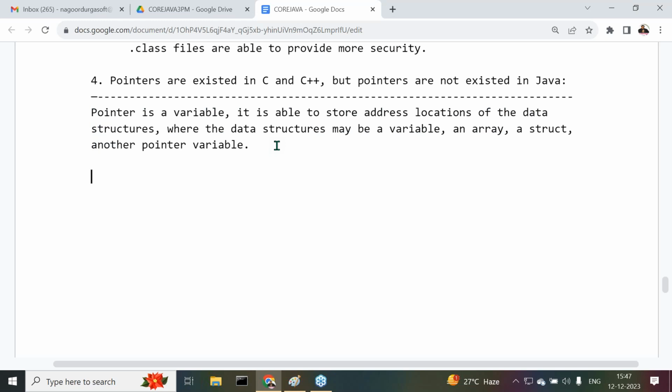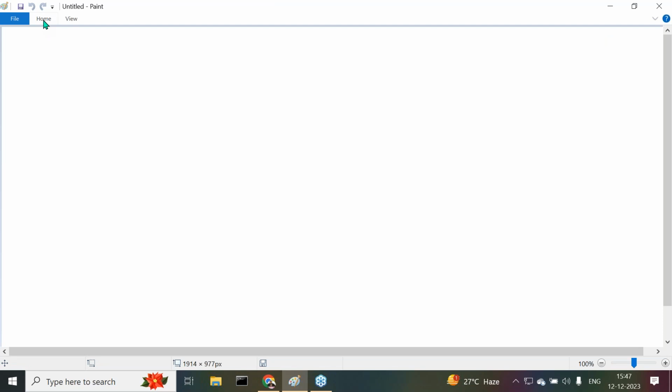See this one. I want to show one simple representation. Try to understand it clearly. All of you observe carefully.